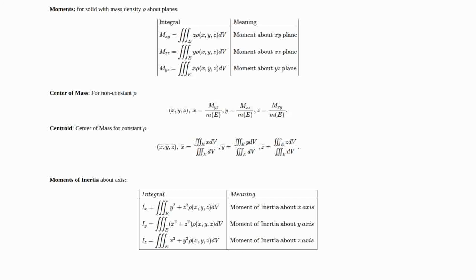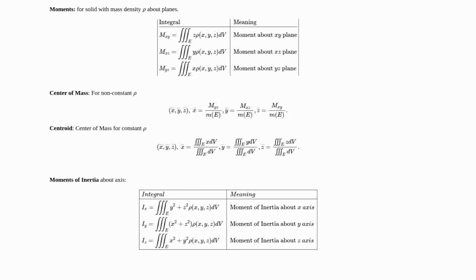So we're left with x bar as a triple integral of x dV over the triple integral over E of dV. Obviously the bottom one is just the volume of E. Y bar is a triple integral of y dV over the triple integral of dV, which is just again the volume of E. And similarly for z bar.